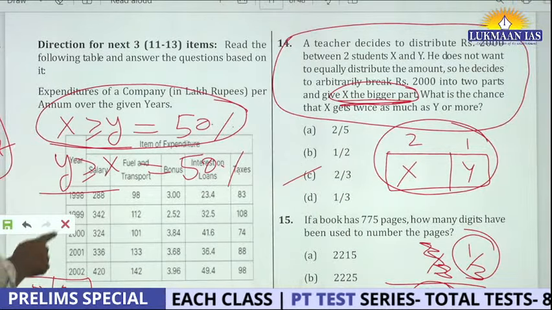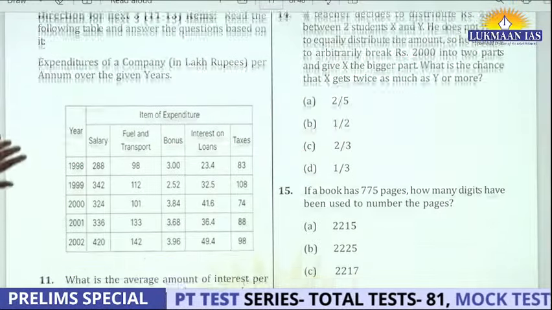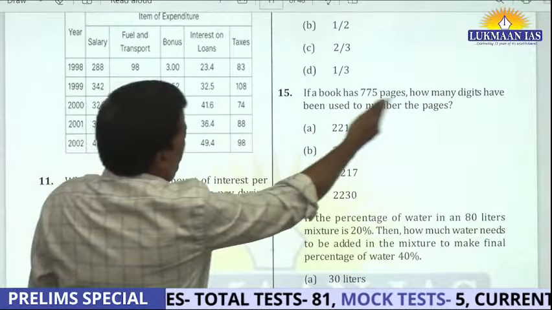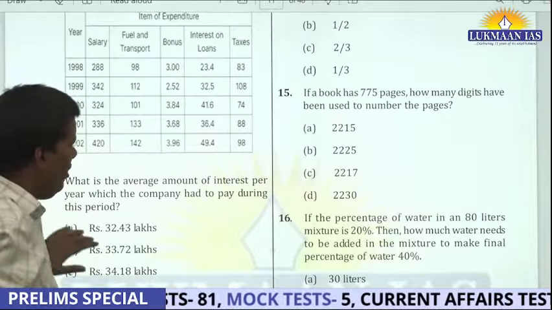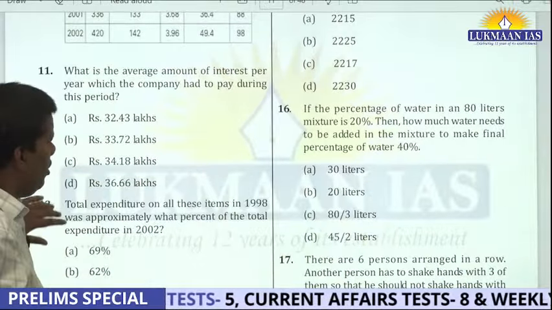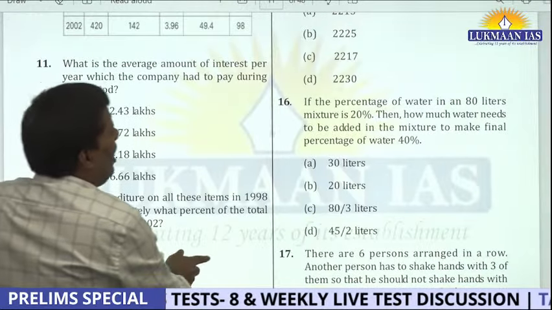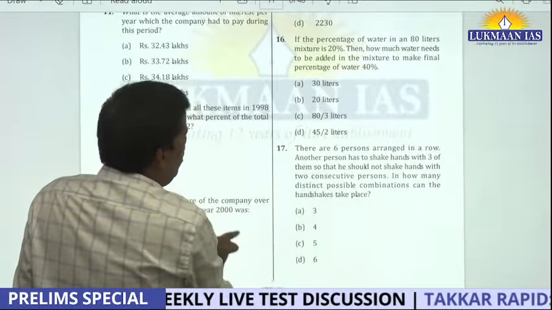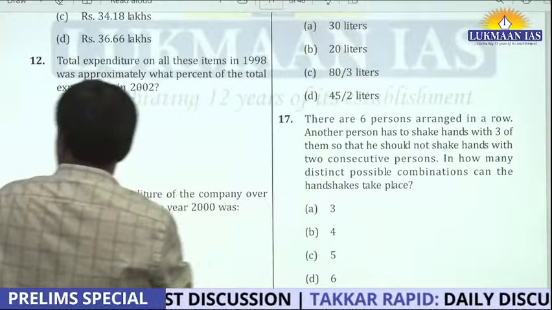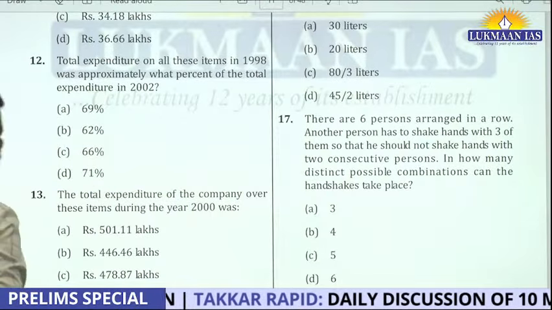So let's move into the next part. This is a very simple question, 75 pages. You just have to do the counting part. Okay. Question number 16 is also important. See, I think that you will do. Okay, let me do this question. This is also a funny, good question.